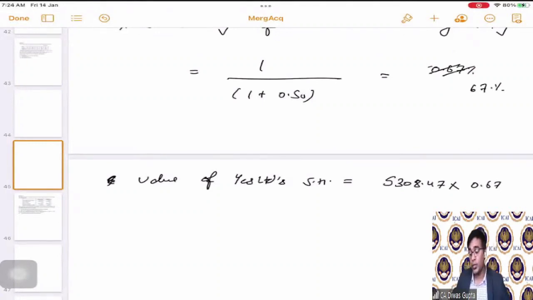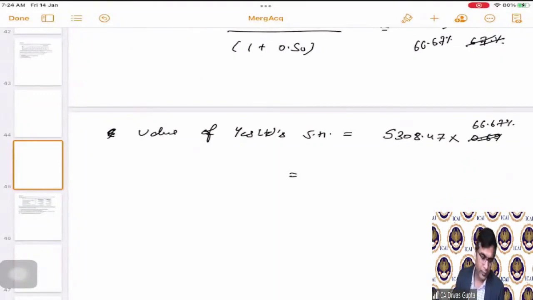If we do not use 0.67, so if we do 1 divided by 1.5, 66.67 roughly, I can put 66.67 percentage. Similarly, this also 66.67 percentage. Okay. So this comes as 3538.98. From this, we will reduce the existing Yes Limited value.